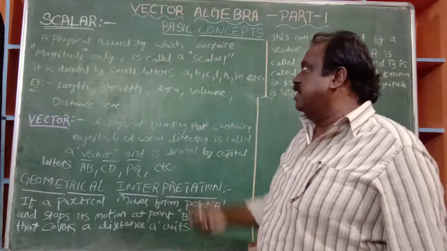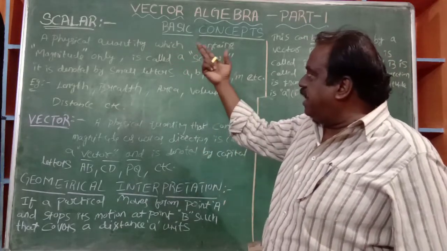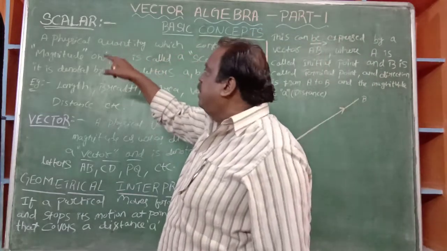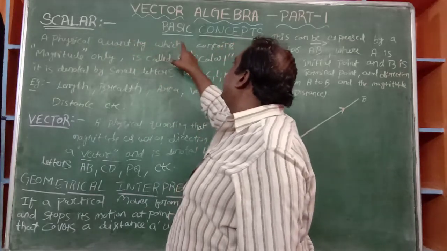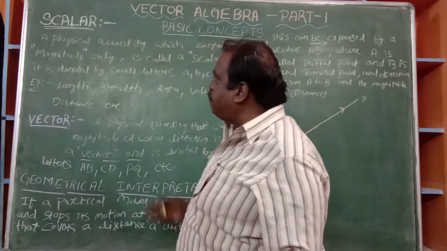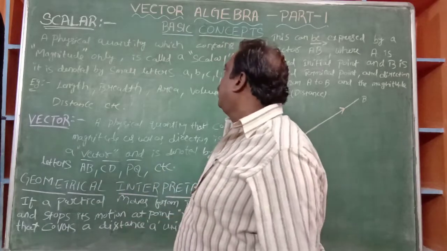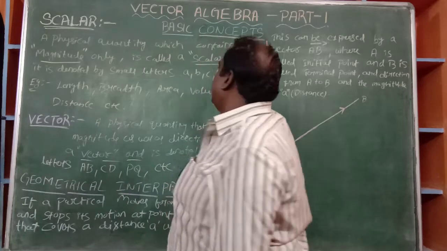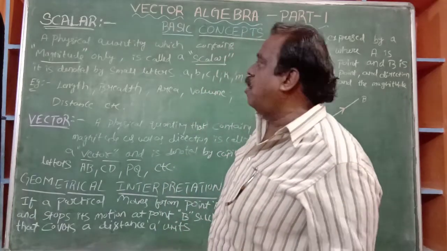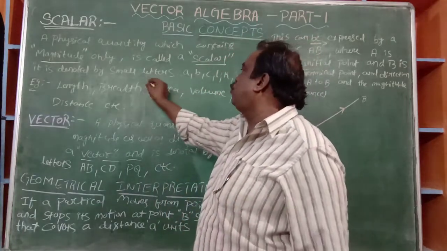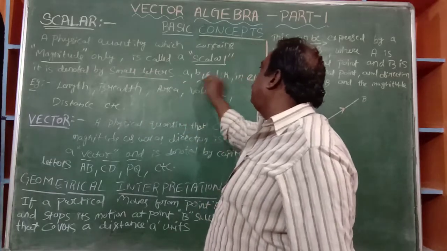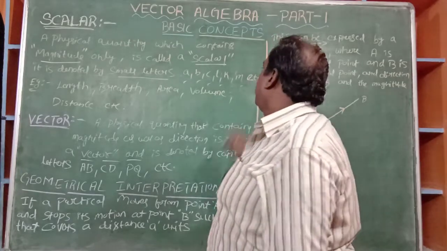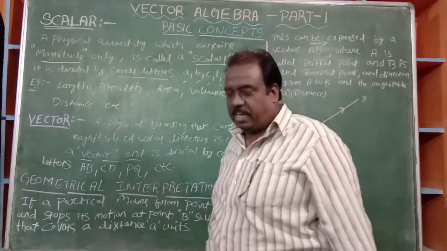Scalar and vector. Scalar is a physical quantity. This definition is important: a physical quantity which contains magnitude only is called a scalar. Generally, it is denoted by small letters, that is a, b, c, l, m, n, p, q, like that. That is the scalar. For example,